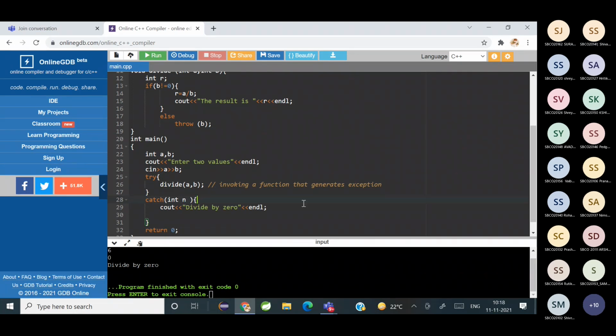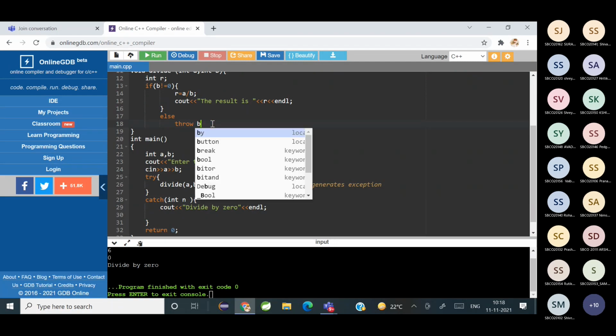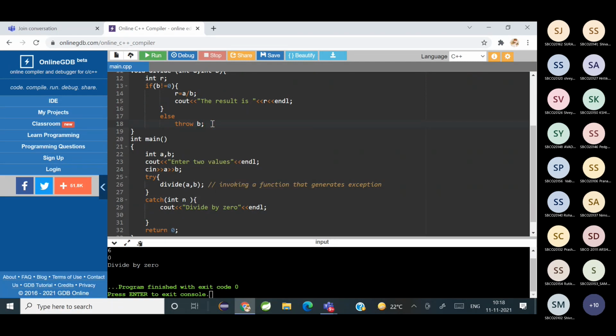Okay. So as I told you, you can write throw simply like throw B, or you can write throw and the function or the part of the code that is actually causing the exception, you can put it inside the bracket. Or there is also something called simply throw, which is used for rethrowing an exception, that I'll give you an example of later.